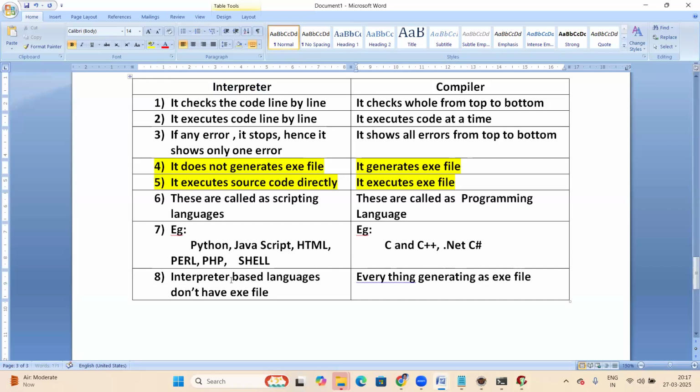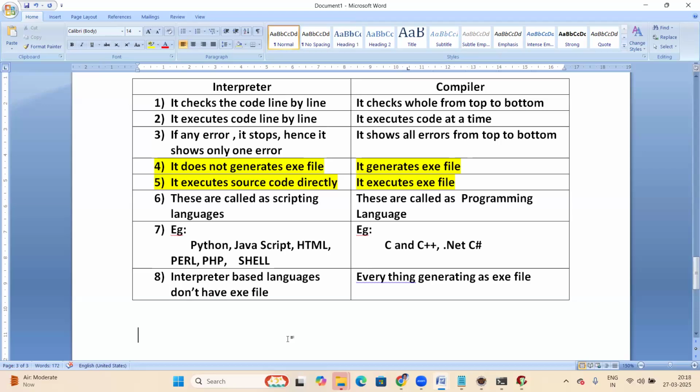Basic is also a programming language, no? Yes, basic is also a programming language. COBOL, basic, Fortran are compiler-based programming languages, old languages.